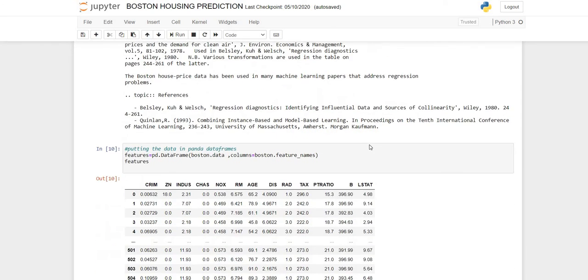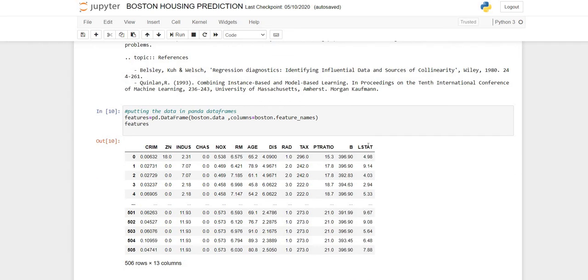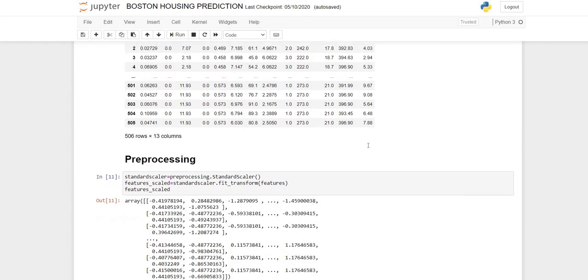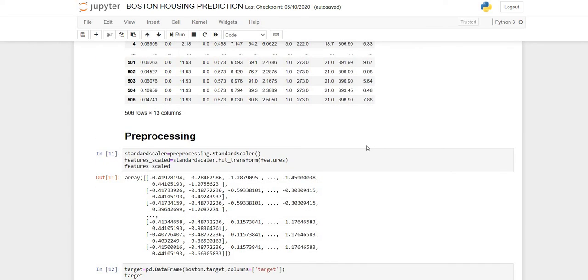Next, we have to do the pre-processing process, in which I have done feature scaling, which helps to normalize the data within a particular range.